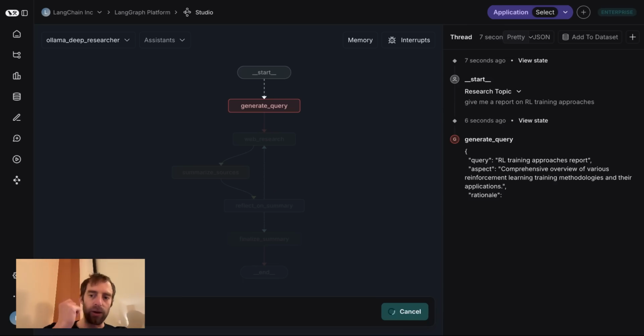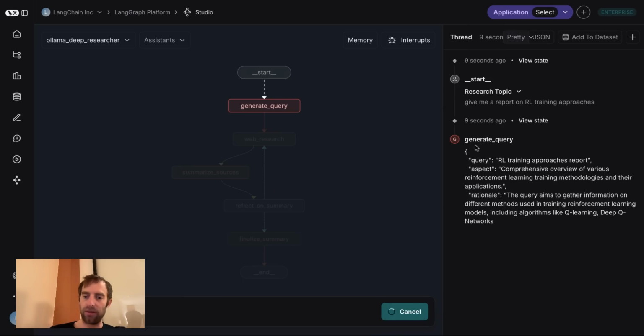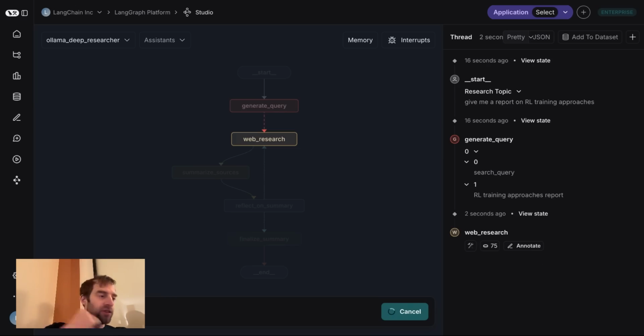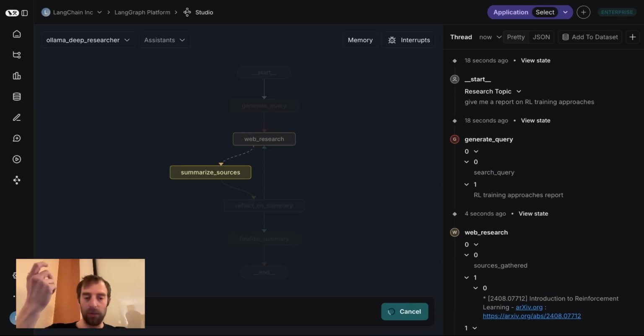So it's generating our query and it's using structured output. That's good. So that part of the flow is working as expected. Nice. Now it's using Tavily to do web research. You can look at the repo to dig into that. I have a separate video on all this in detail.